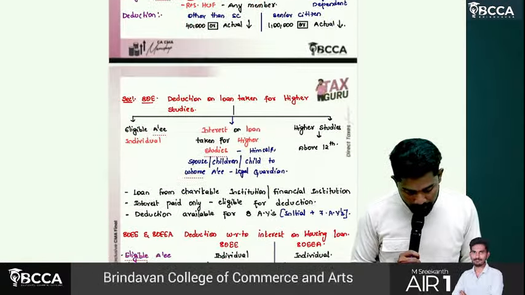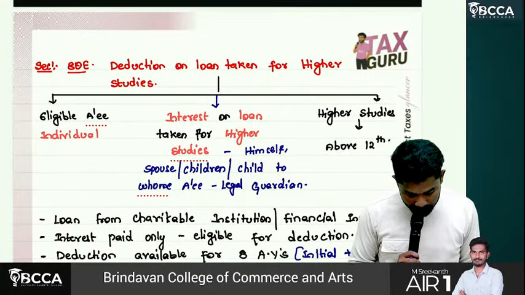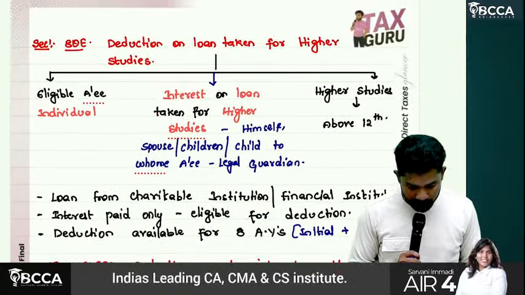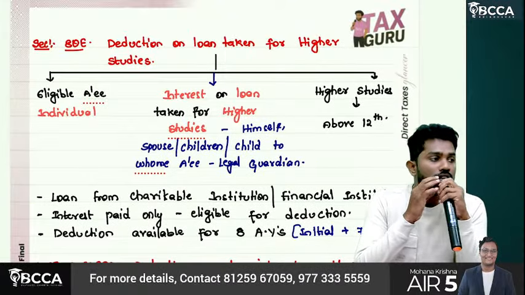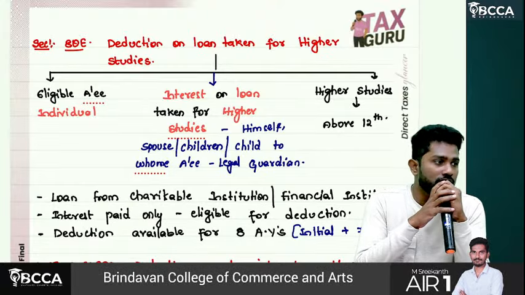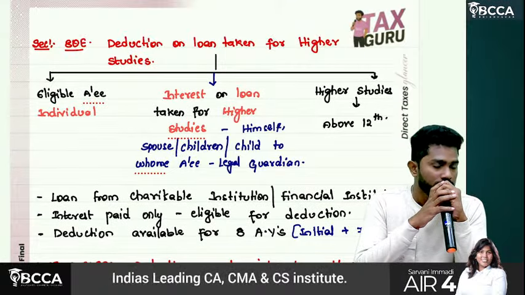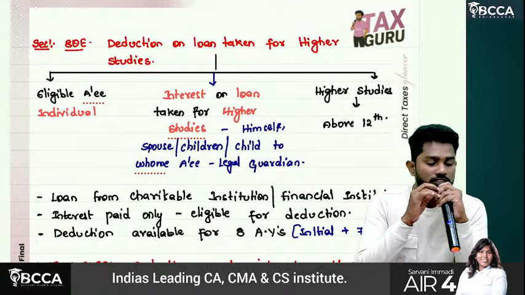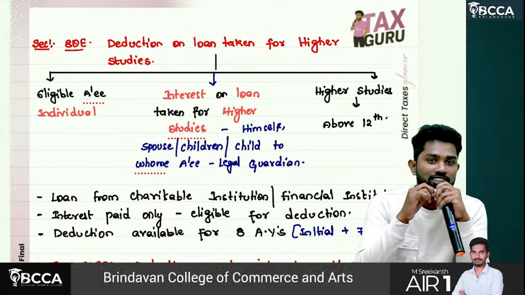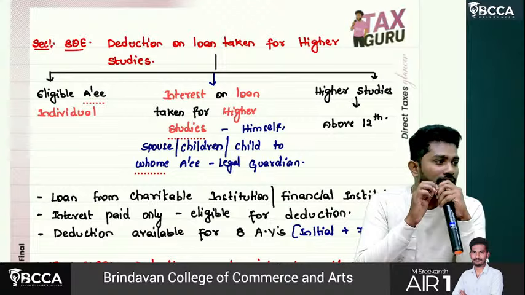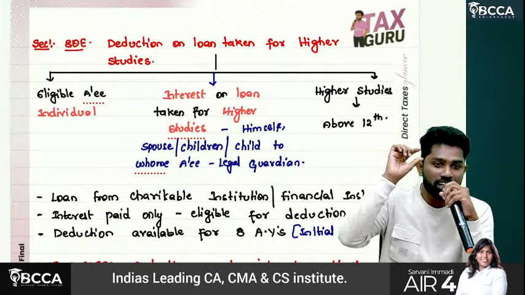Now we are proceeding to 80E. Deduction on loan taken for higher studies. For second class school fees, if any loan is taken and for that any amount is being repaid, that is not eligible for deduction, only higher studies.